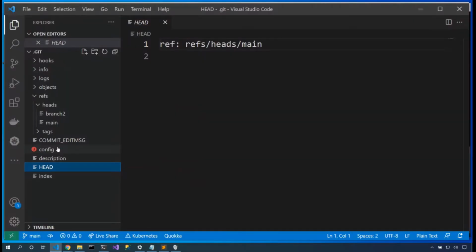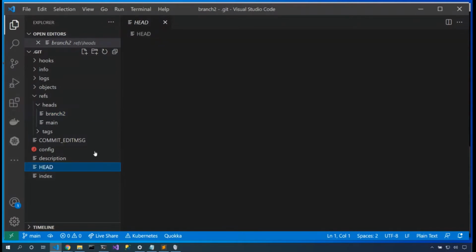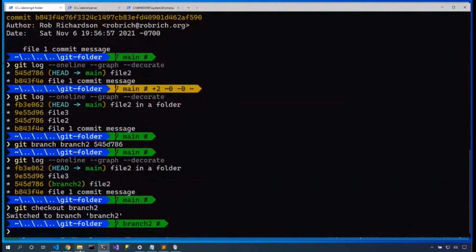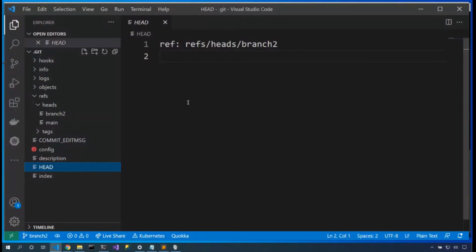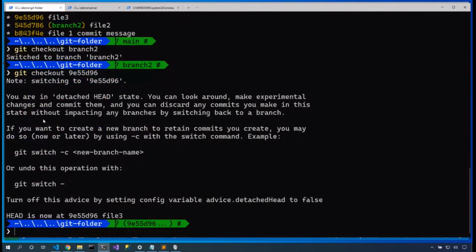So back in our .git folder, we see we have this new branch2 file that points at a different commit. Now HEAD is still pointing at refs/heads/main, but if we say git checkout branch2, now HEAD is pointing at refs/heads/branch2. That's cool. Now, if we, for example, say git checkout this commit, now we're not checking out a branch, we're checking out a commit.